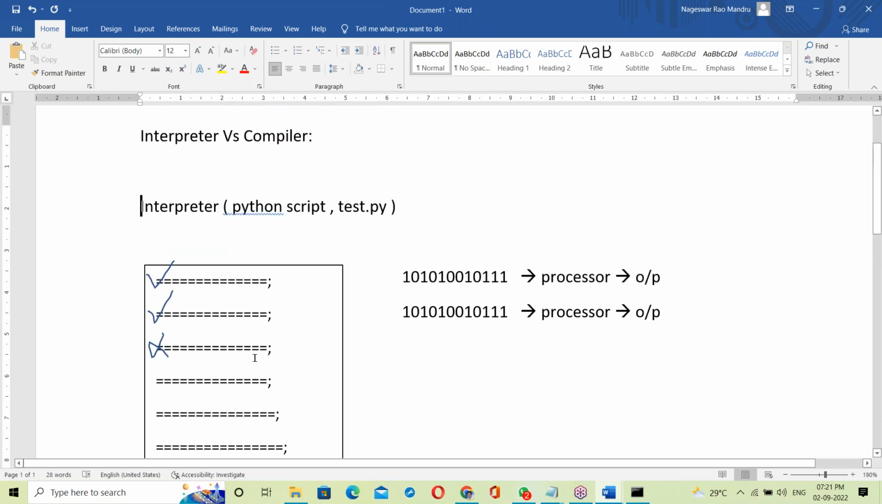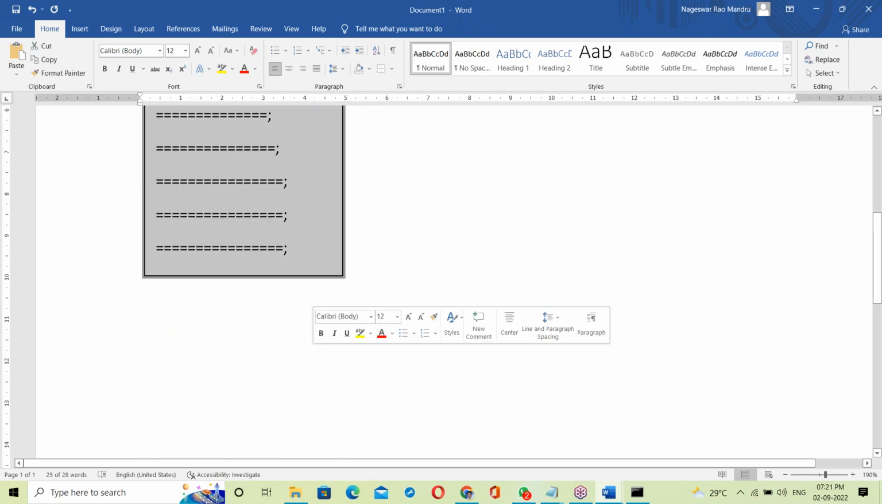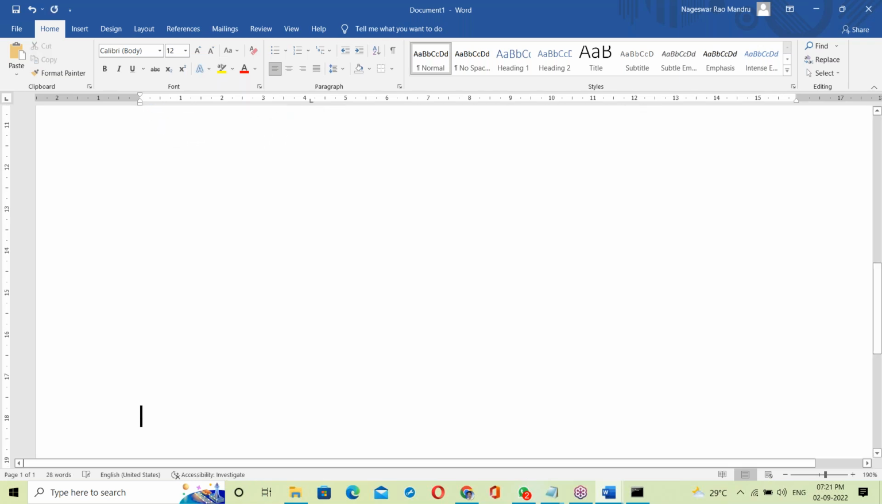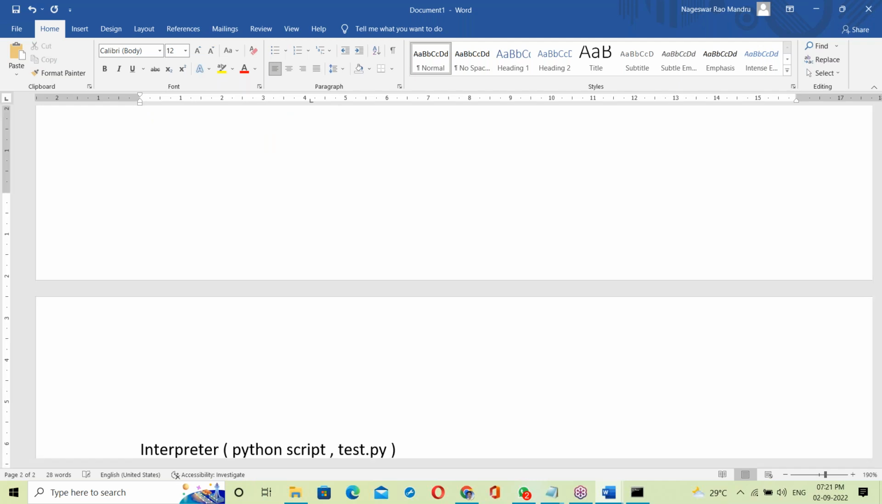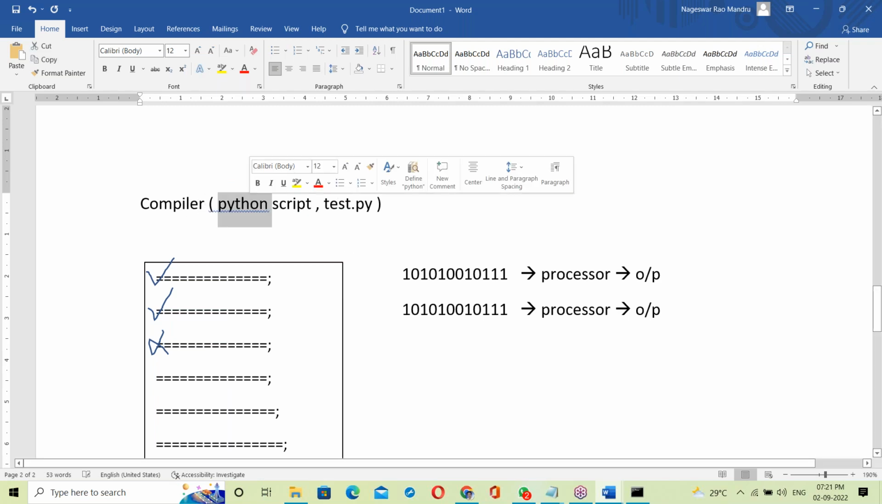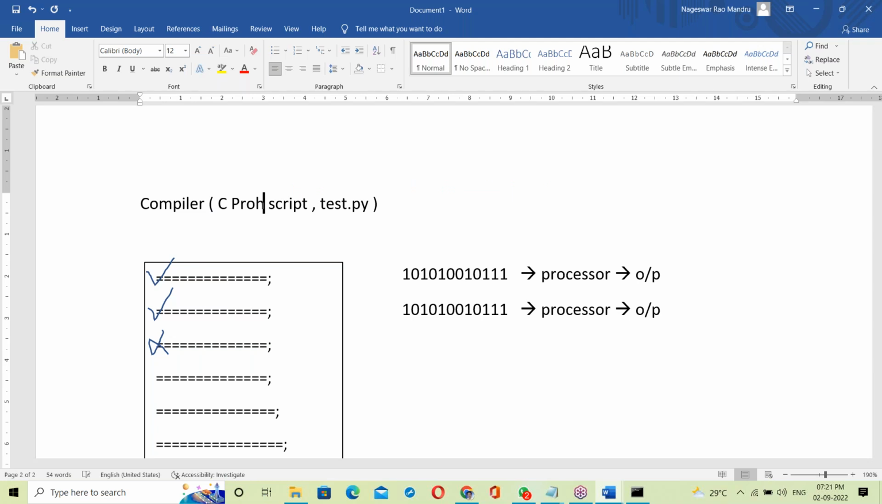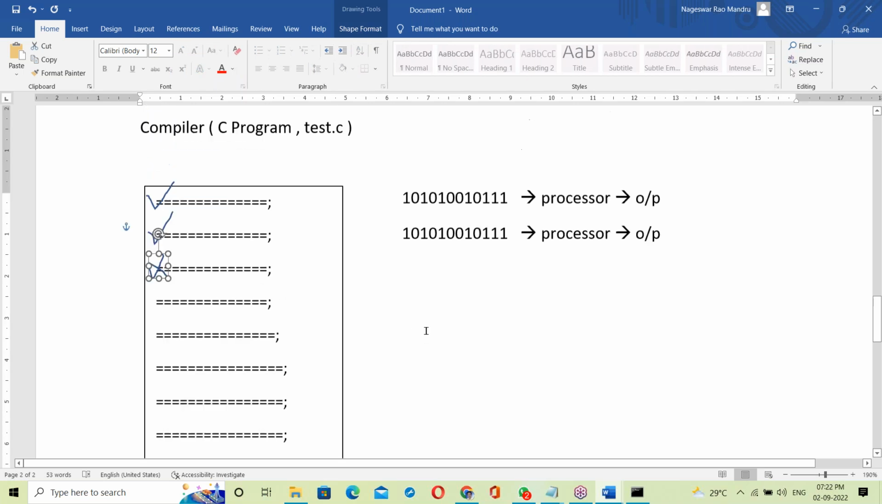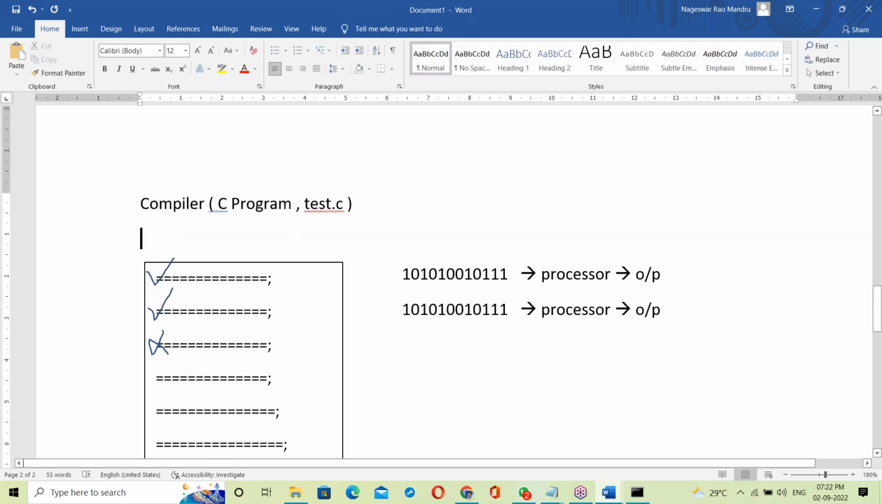Suppose it is a compiler, how does the compiler work? Let us talk about the compiler. For the compiler, let us take a C program, test.c. C or C++, anyone is the same. Let us take some C program here. Now, how does the compiler work here?